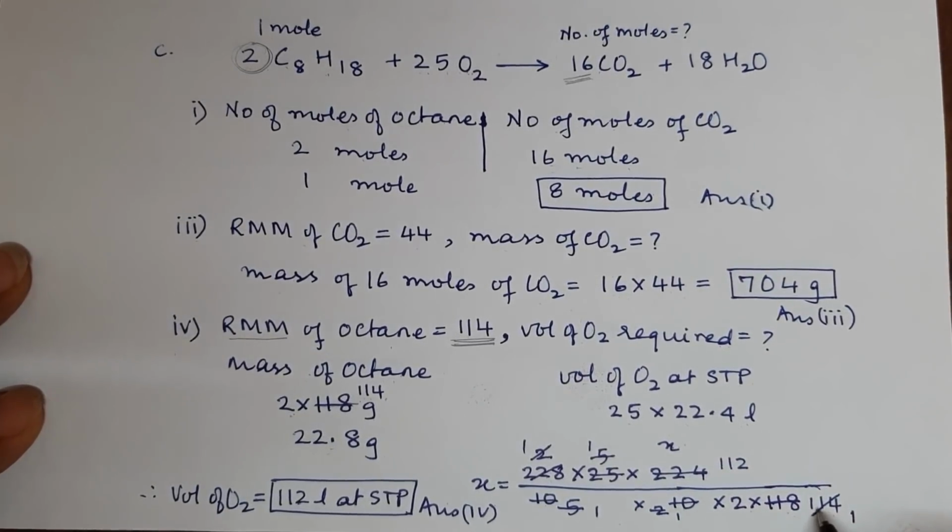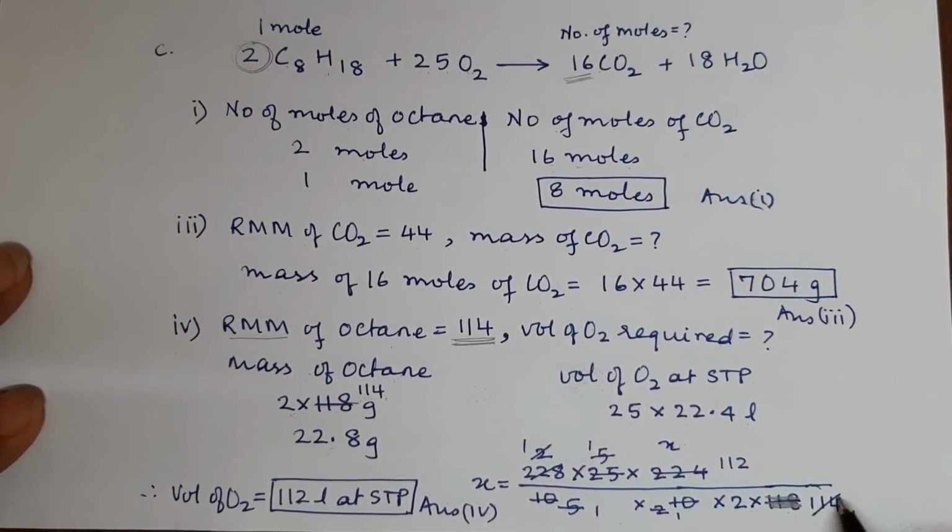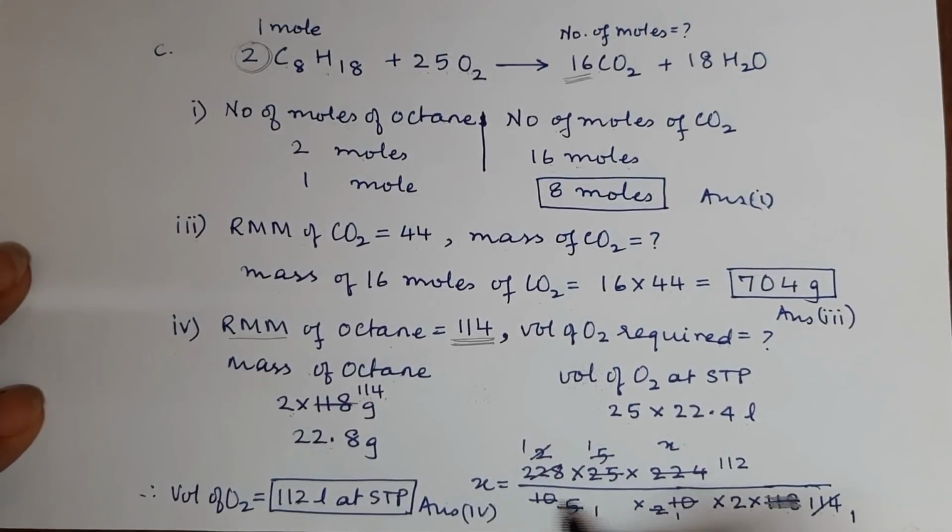Now look at our 114, this I have cancelled, and so it is 114 here, and 114 goes twice into 28, and look at this, we have 2 ones and 2 fives. 5 goes 5 times, this 5 goes here in 10 twice, this 2 goes into 2 for 112 times, so we have 112 liters at STP, and that is our answer.